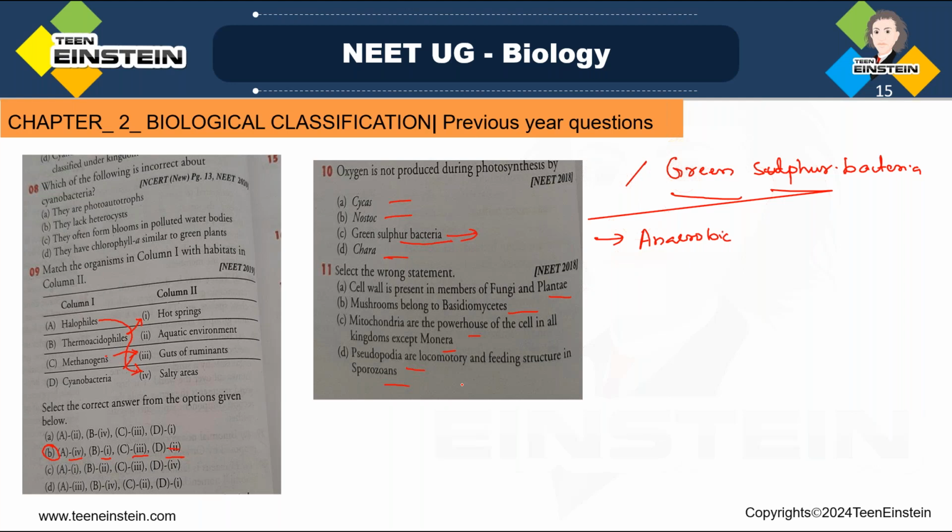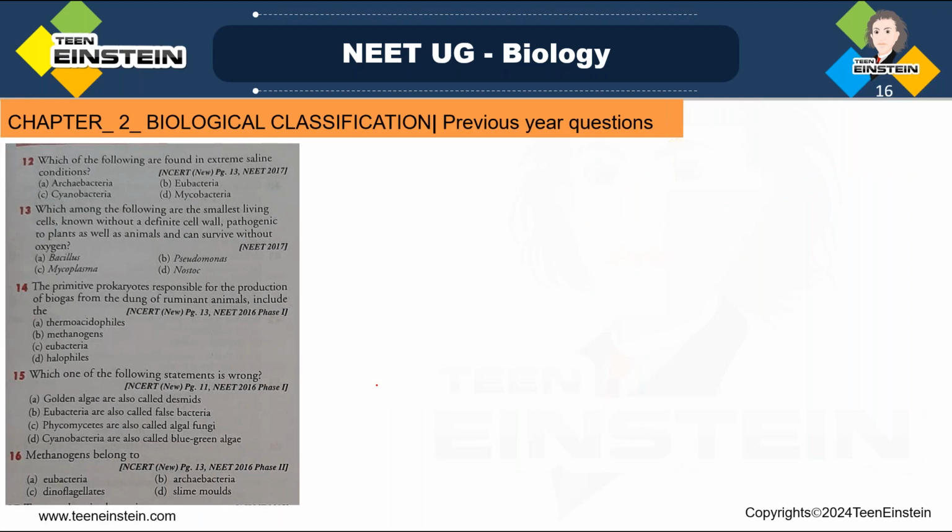Then they have given pseudopodia are the locomotory and feeding structures. What are pseudopodia? Pseudopodia are the finger-like projections and the locomotory structures which are present in sarcodines or amoeboids. Clear? So here the answer, which is the wrong statement among this? Option D. Pseudopodia are locomotory and feeding structures in sporozoans. That's the wrong statement because sporozoans don't have any locomotory organs. Clear? So 11 questions over, and next question number 12.